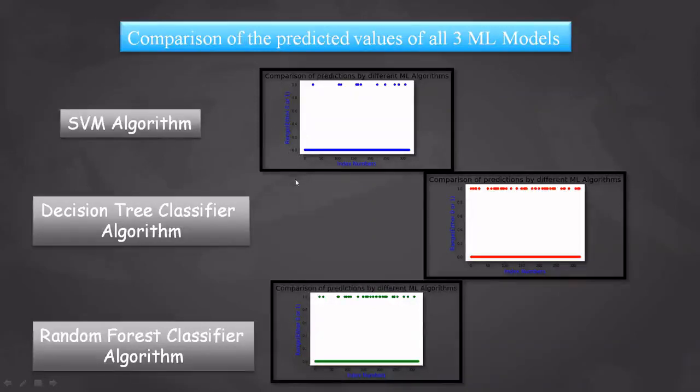There are only two values, 0 or 1. If it is 0, then it is bad quality. If it is 1, then it is good quality. So no value lies between 0 and 1, so it is a blank space. Then decision tree classifier algorithm, random forest classifier. These are the graphs for that.